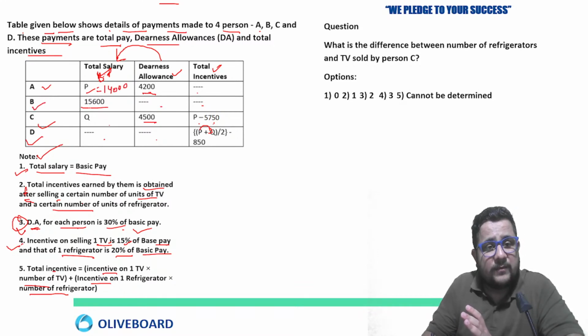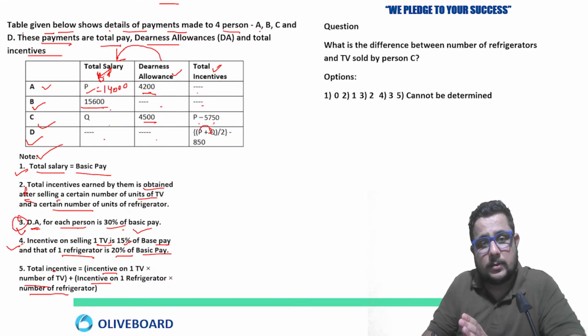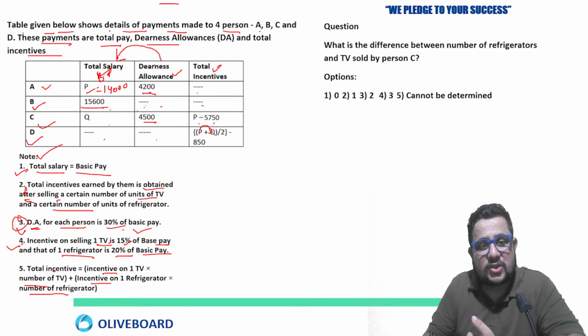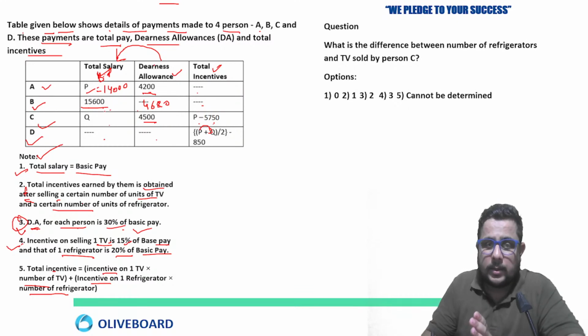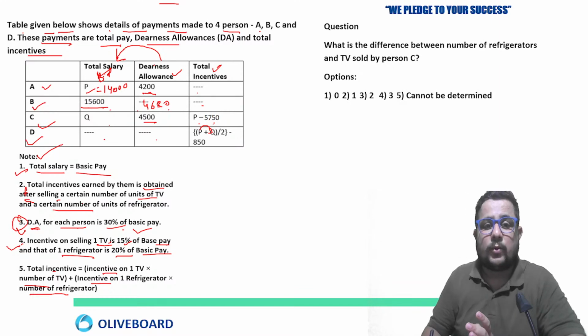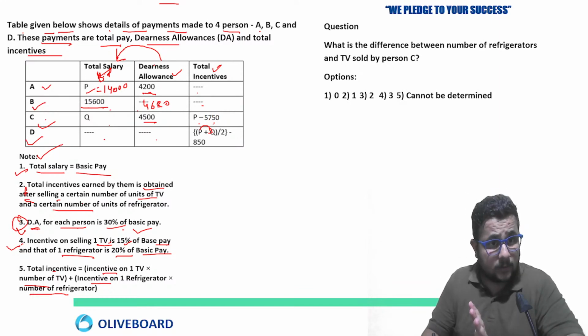Now B, 15,600, 30% of that will be DA here. So 10% is 1560, and just thrice that will be 4680. Here 15 threes are 45, so 4500, 60 threes are 180, so 4680 will be your D.